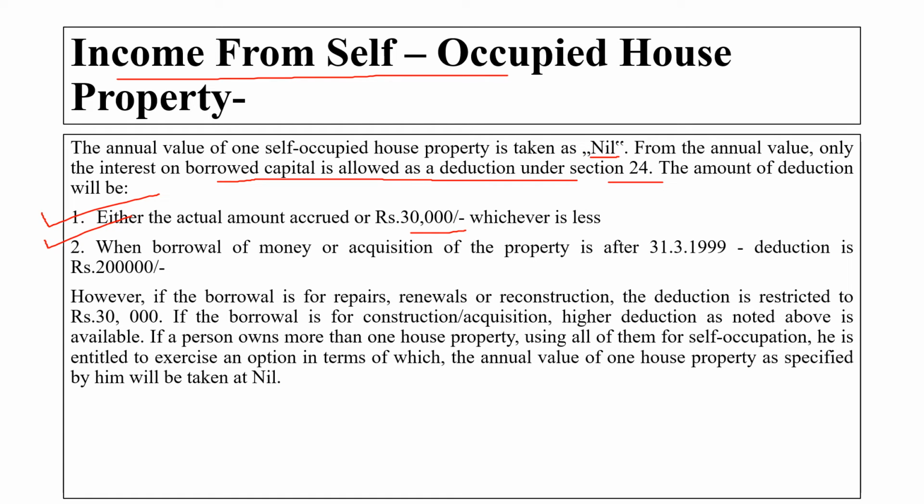However, if the borrowing is for repair, renewal or reconstruction, the deduction is restricted to 30,000. If the borrowing is for construction or acquisition, the higher deduction noted above is available. If a person owns more than one house property, using all of them for self-occupation, he is entitled to exercise an option in terms of which the annual value of one house property as specified by him will be taken as nil.